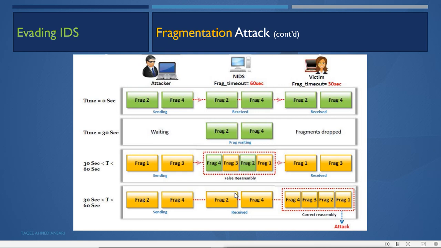The IDS will wait for 60 seconds for the other 2 packets, 1 and 3, and then it will drop 2 and 4 also. So the IDS will not notice any kind of attack, but the victim will receive the whole packet of the attack.